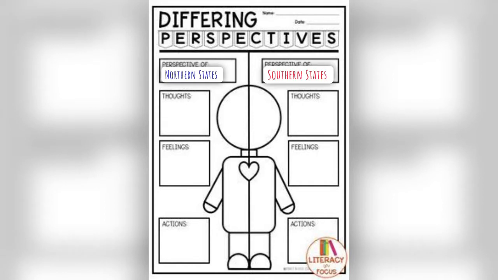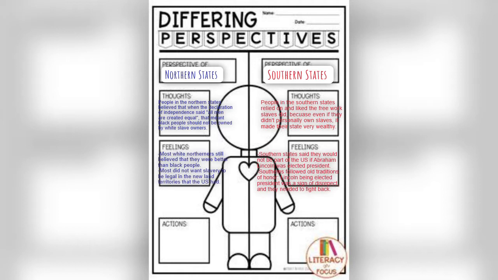This next graphic organizer covers the 3 basic components: thoughts, feelings, and actions, similar to the one we just looked at. It's just in a different format. So here we would look at the perspective of the North and the perspective of the South regarding the Civil War and how each of those thoughts, feelings, and actions contributed ultimately to the war beginning and the way that each side reacted to one another.